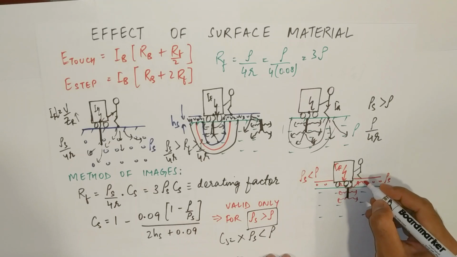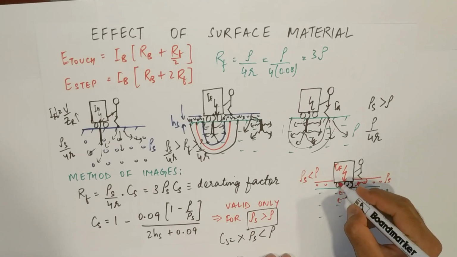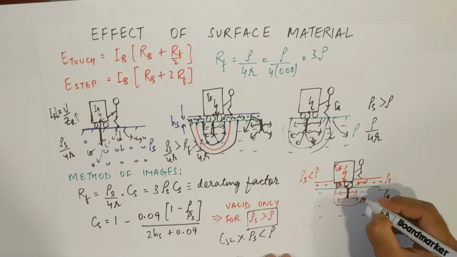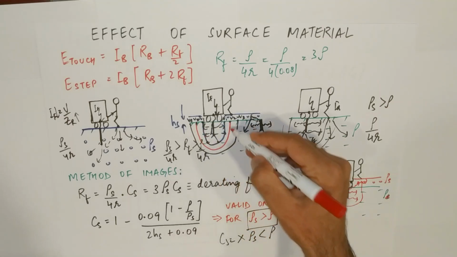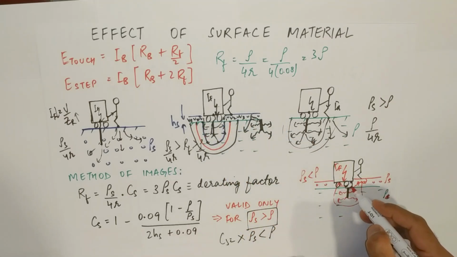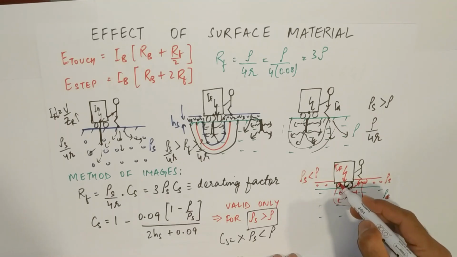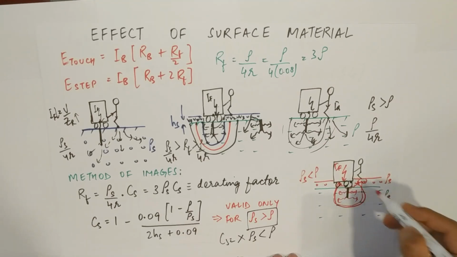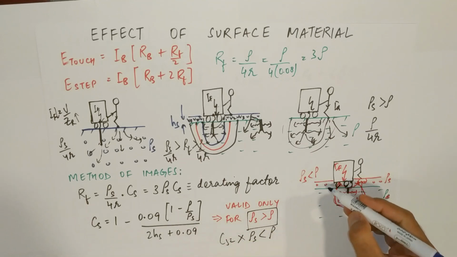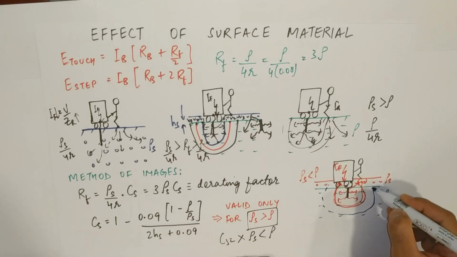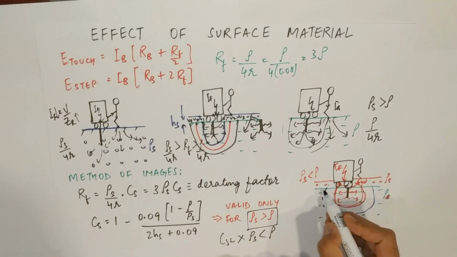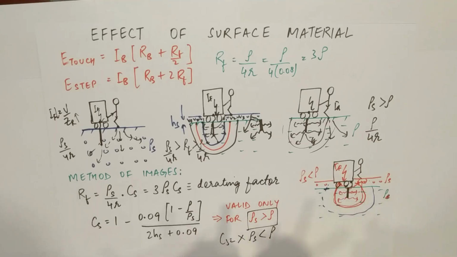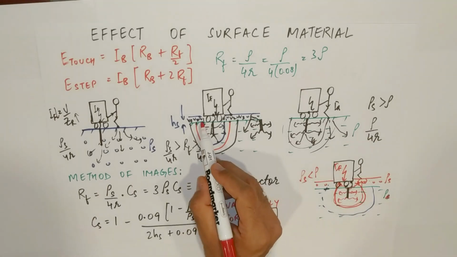Now as the current has entered this path, we do not know that the surface potential will be similar to this. It will definitely change, because some current is going here and some current is going there. So the shape might be something like this, or some different shape. The surface potential here will not be the same as it was here.